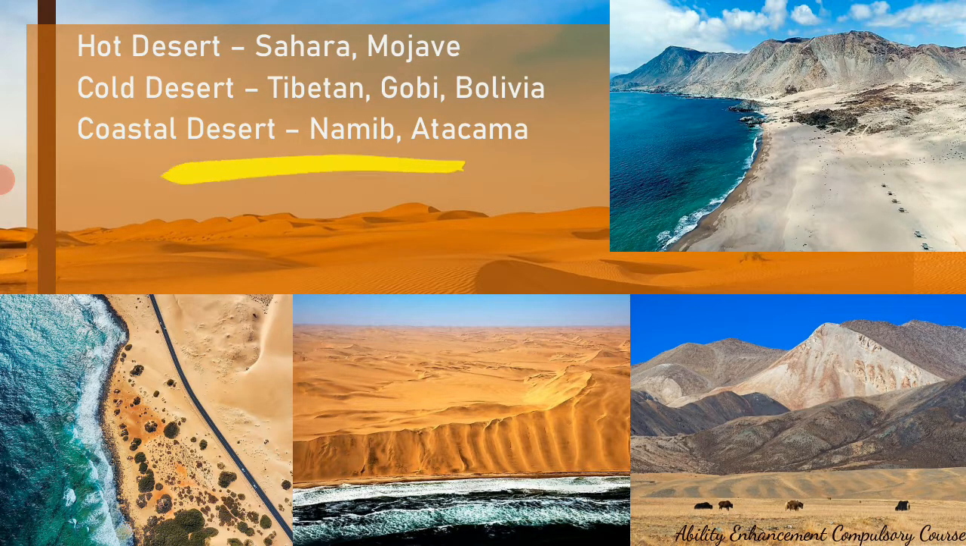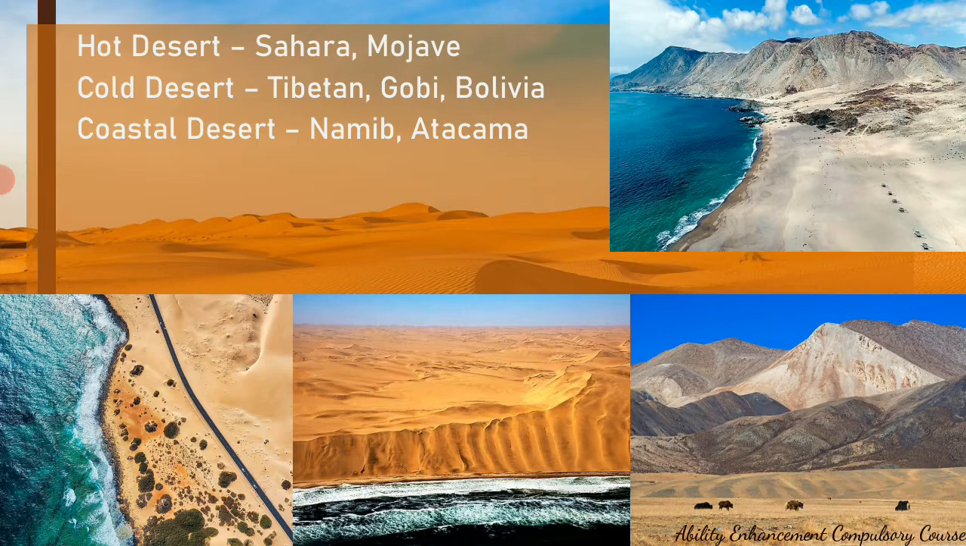The last type is the coastal desert. Coastal deserts are seen in the Namib desert, which is in Africa. You can see here the sand dunes in the Namib desert. This is also a picture of the Namib desert, and you can see a road passing through it. This is the Atacama desert, which is seen in Chile. It is bordering the Pacific Ocean, so it's in South America. These two are examples of coastal deserts.